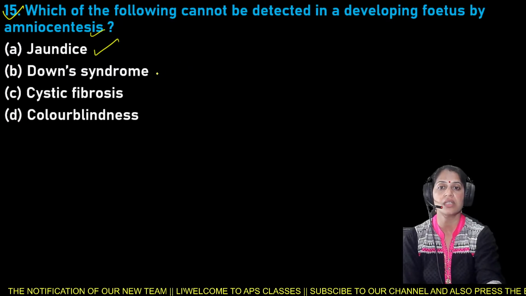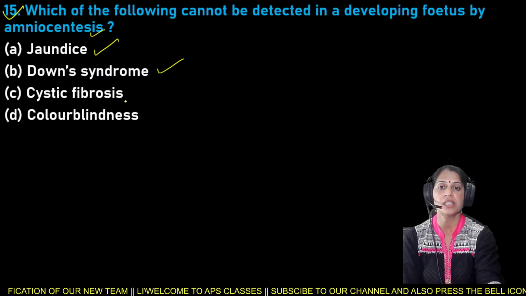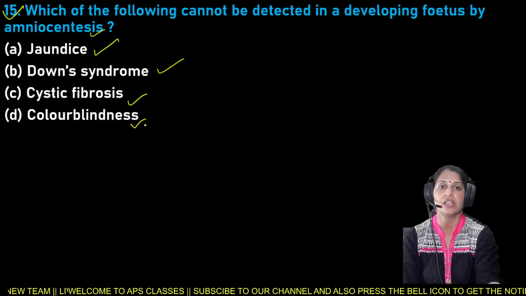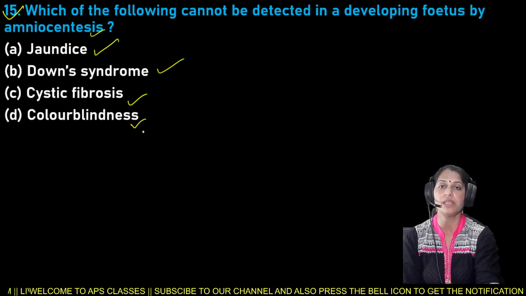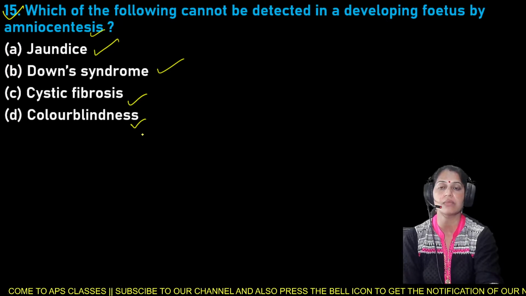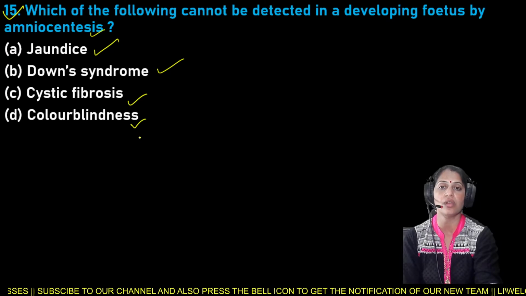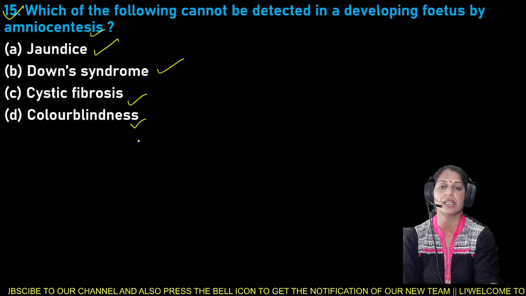Option A is jaundice, B Down syndrome, C cystic fibrosis, and D is color blindness. So which of the following cannot be detected in a developing fetus by amniocentesis? Options are jaundice, Down syndrome, cystic fibrosis, and color blindness.